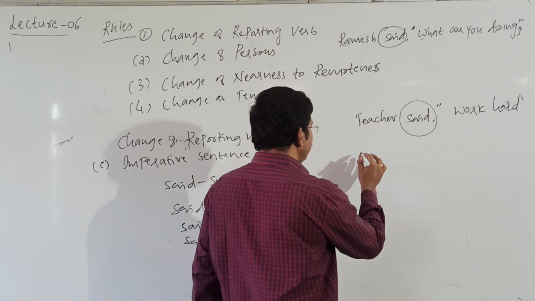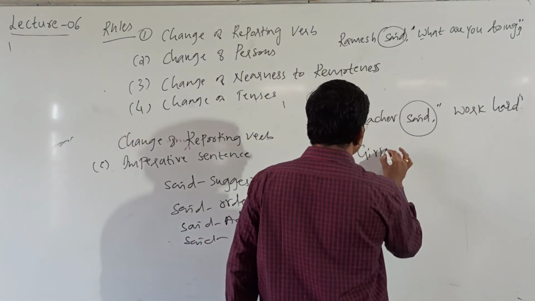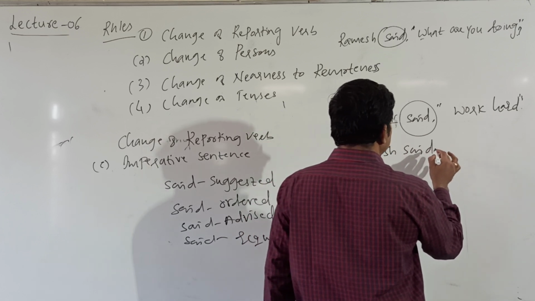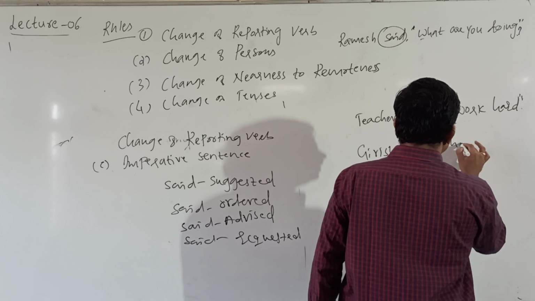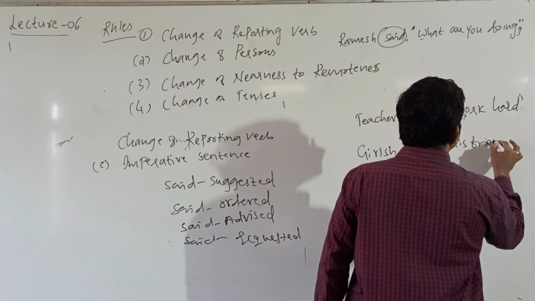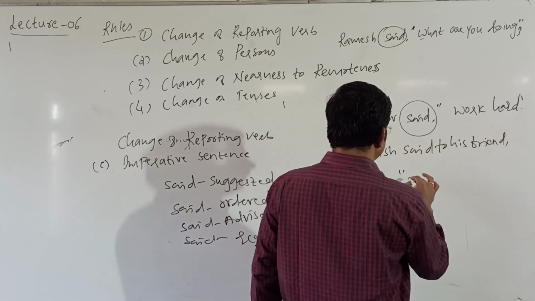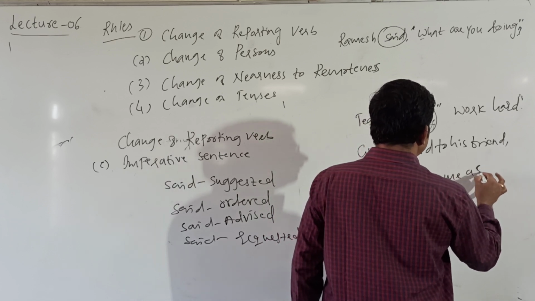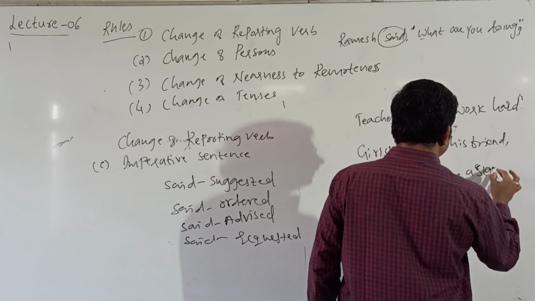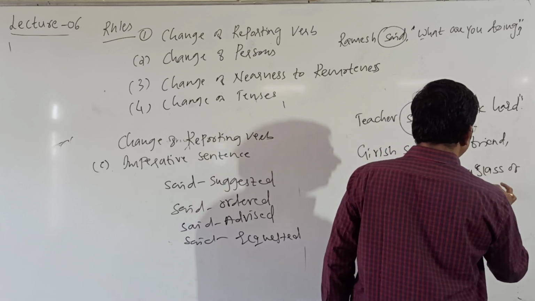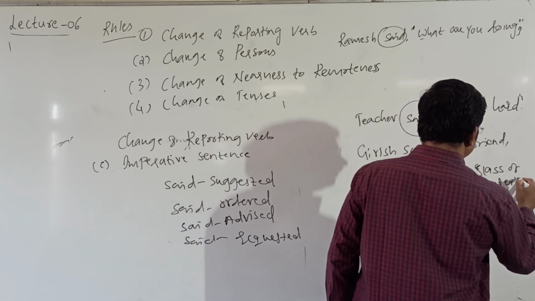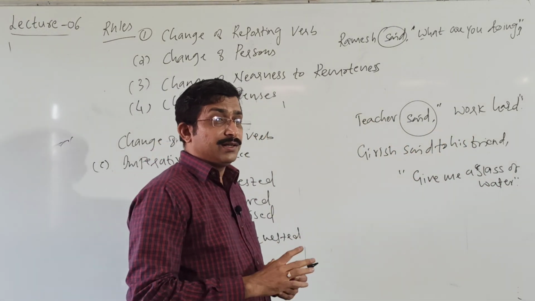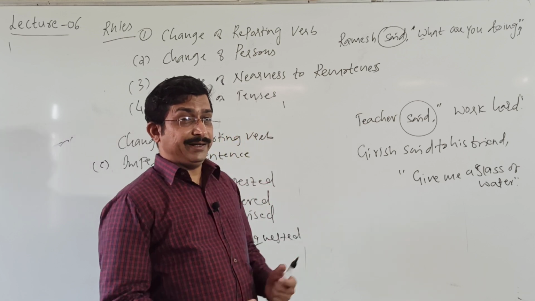Girish said to his friend, "Give me a glass of water." Take examples here. Where to use ordered, requested, commanded?